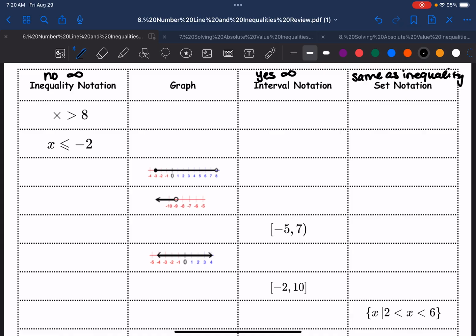You're going to hear my child here in the background. Same as inequality. And then for inequality notation, I put smaller number first.